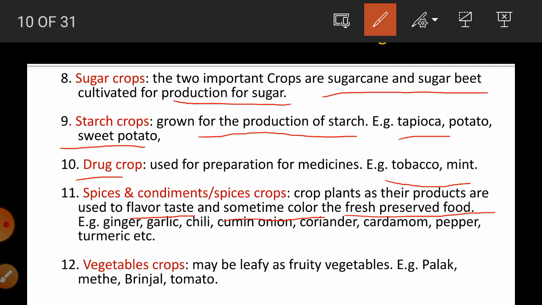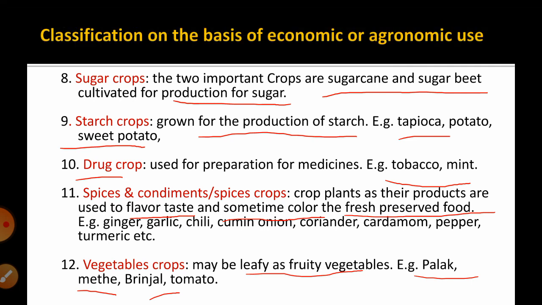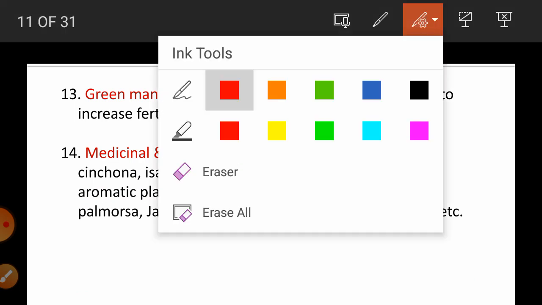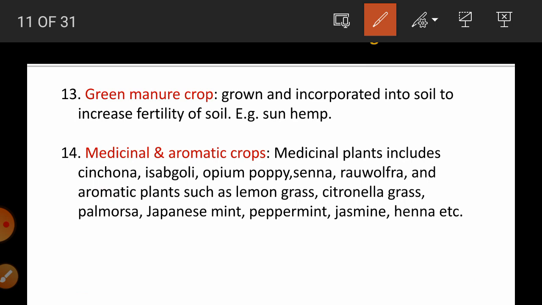The next group is the vegetable crop. Those crops whose leaf part or fruit part is used for vegetable purposes are called vegetable crops. Examples are palak, methi, brinjal, tomato, etc. The next one is the green manuring crop. Green manure crops are grown and incorporated into the soil to increase the fertility of the soil. Examples are sunhemp, cowpea, dhencha, etc.